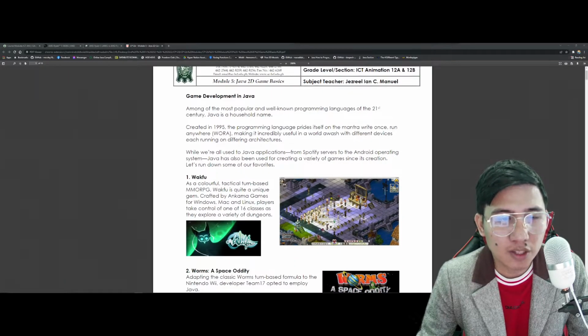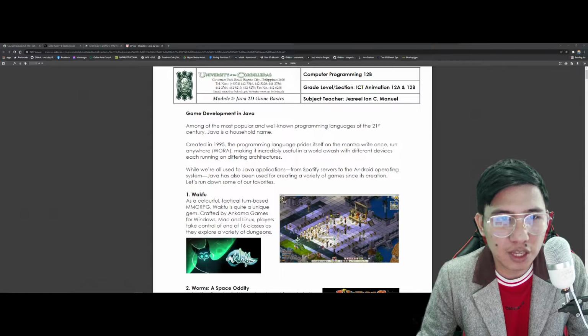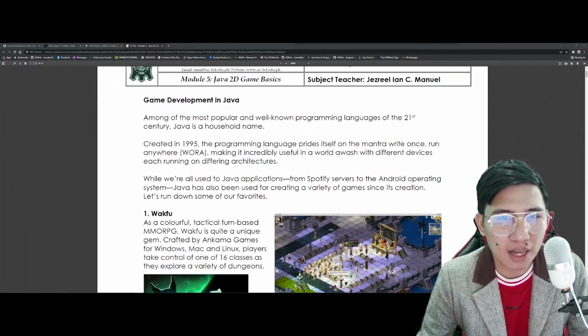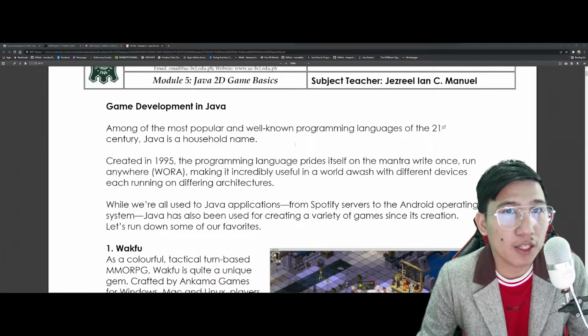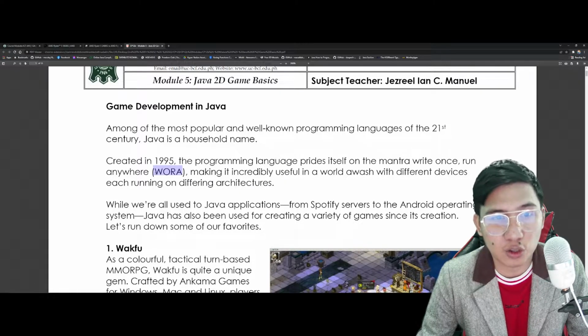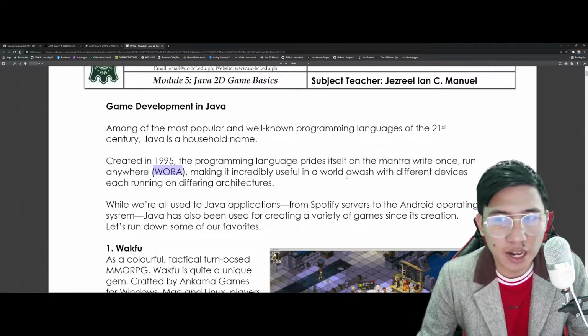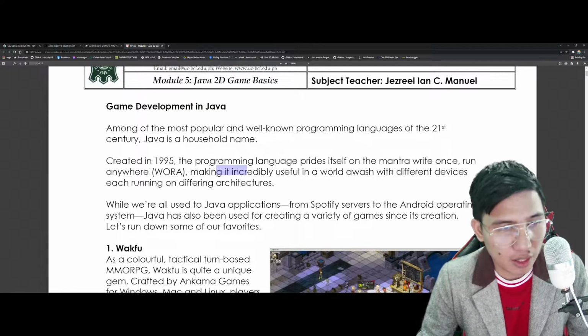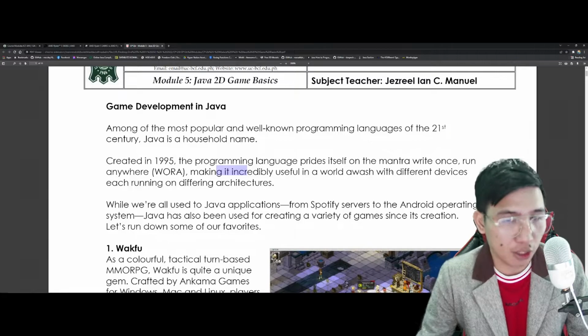Now, in terms of game development in Java, ang Java kasi, isa yan sa mga naging popular na programming language up until now. Even though it was created way back 1995, kaya nga kung natatandaan nyo na introduce ko rin sa inyo yung tinatawag natin WORA, diba? Write once, run anywhere. It can create a lot of things using this programming language, making it incredibly useful in a world awash with different devices, each running on different architectures.